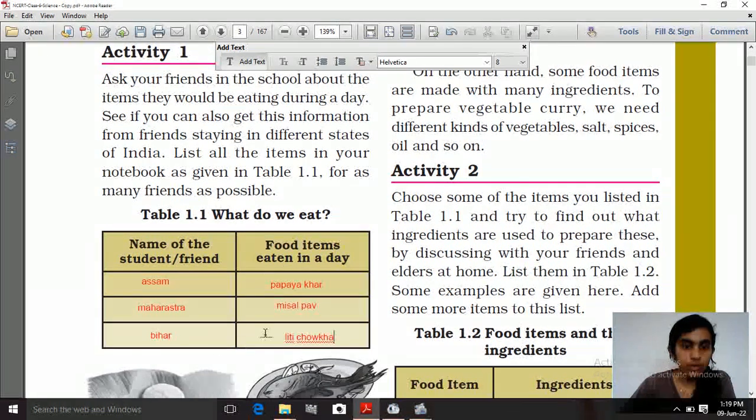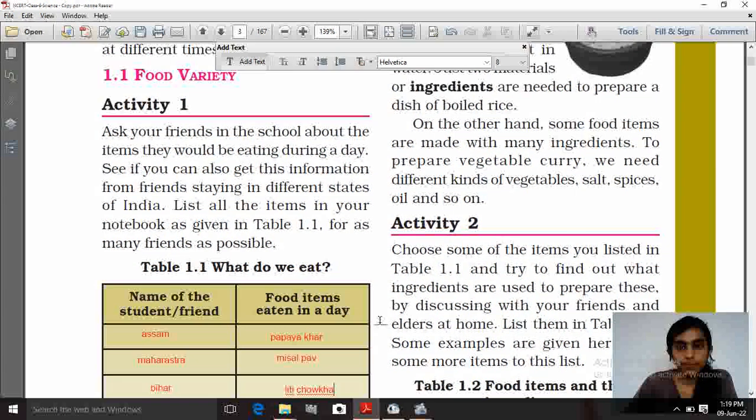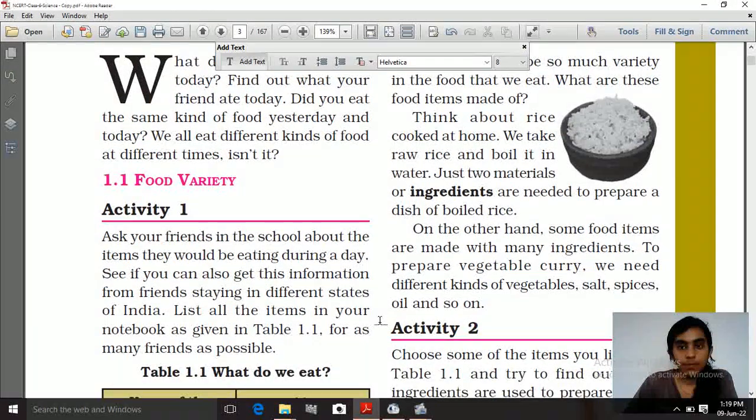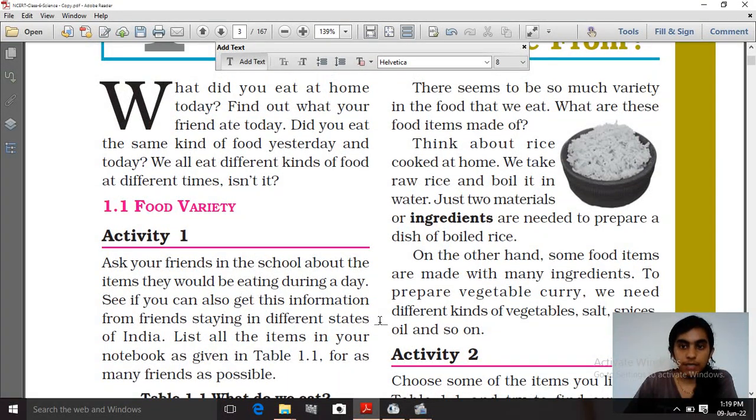So you have to find out where your friends belong, and for that state, what food item it is famous for. So we can see that there is so much variety in the food that we eat.